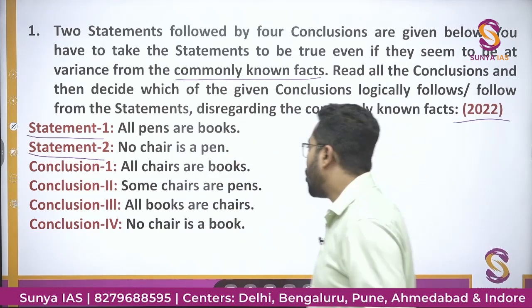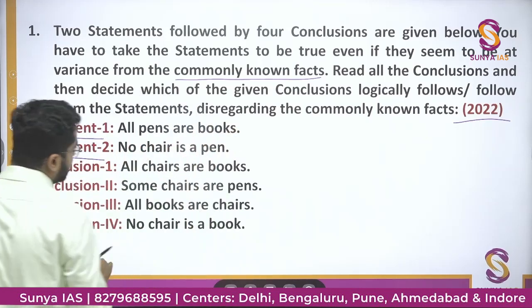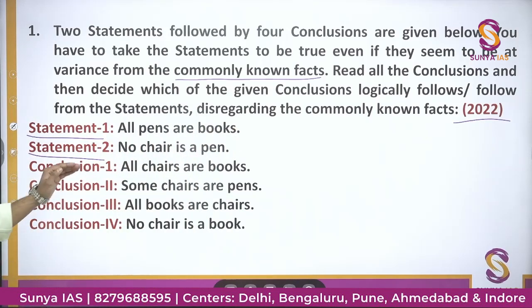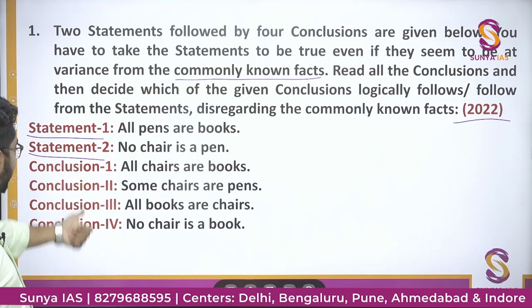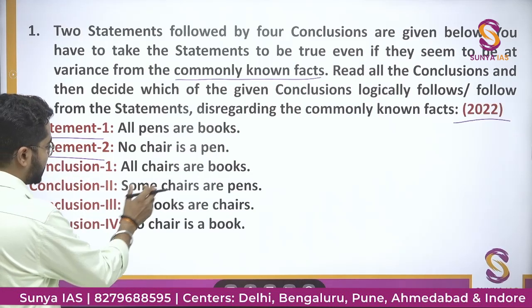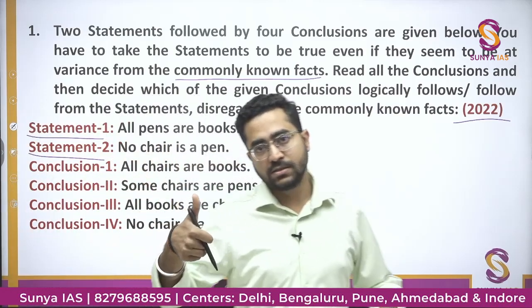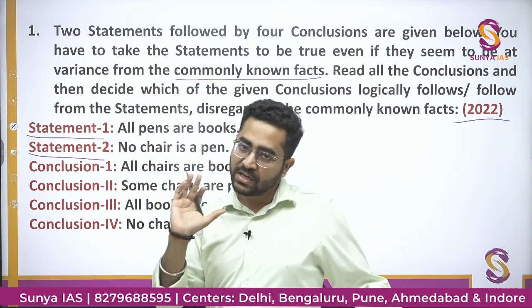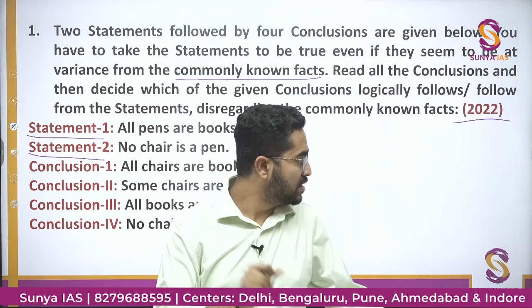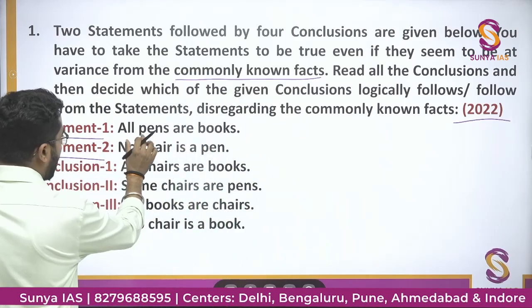Okay. All pens are books. This is one statement. Second is no chair is a pen. Okay. Then they have given four conclusions. All chairs are books, some chairs are pens, all books are chairs, no chair is a book. Okay. So the first step was you will make a very general Venn diagram. All pens are books.